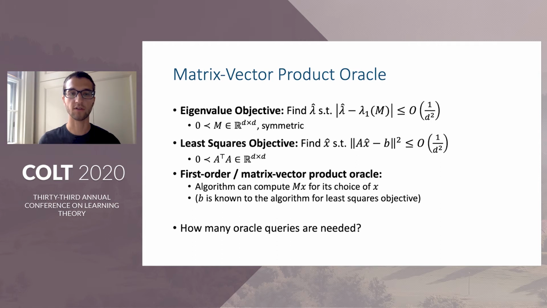The question now is how many oracle queries of this type are needed in order to approximate the top eigenvalue of M to accuracy epsilon, or to compute a solution Ax equals b to L2 error epsilon. The answer to this question exactly indicates the limits of first-order methods for eigenvalue or least squares computation.